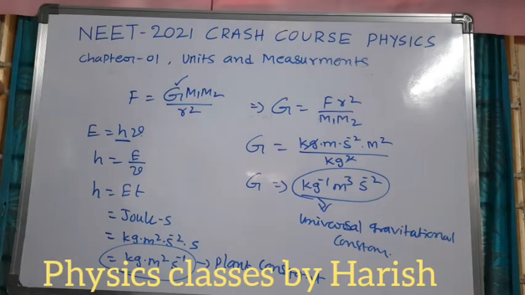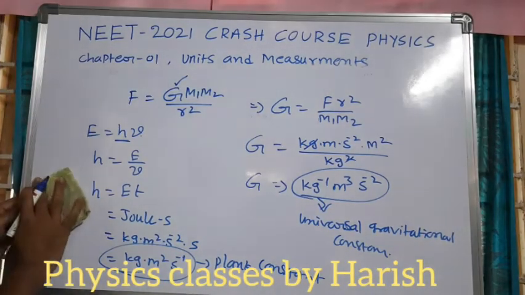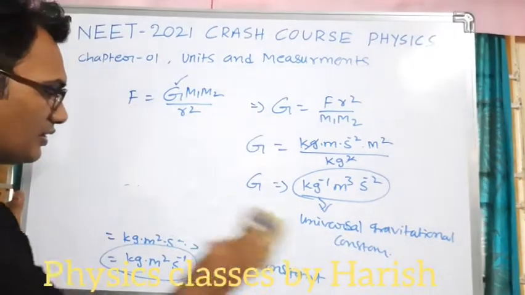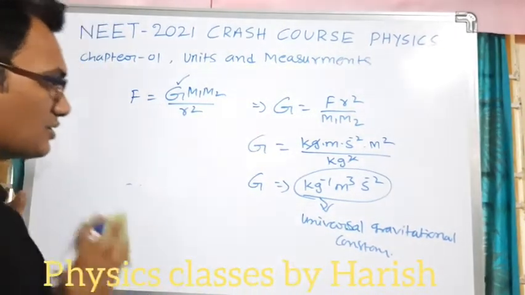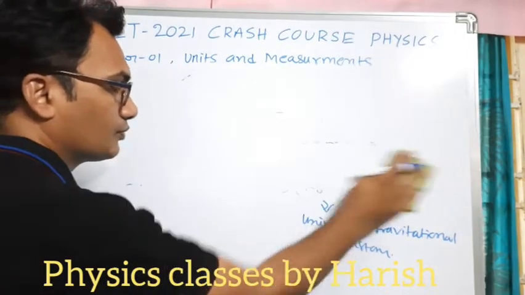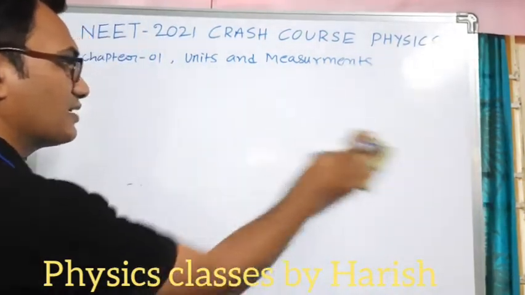Okay, so next we will see the conversion of one unit to another unit, CGS to MKS or MKS to CGS. Unit conversion.